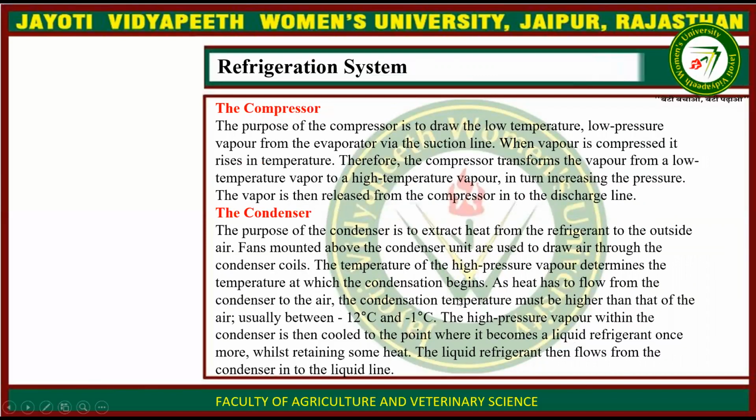Then the compressor. The purpose of the compressor is to draw the low temperature, low pressure vapor from the evaporator via the suction line. When vapor is compressed, it rises in temperature. Therefore, the compressor transforms the vapor from a low temperature vapor to a high temperature vapor, in turn increasing the pressure. The vapor is then released from the compressor in the discharge line.